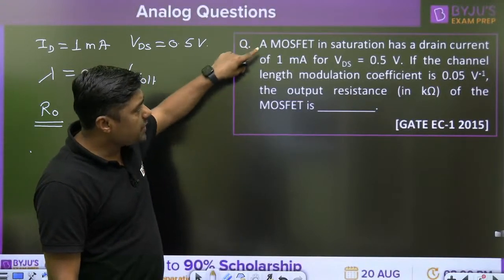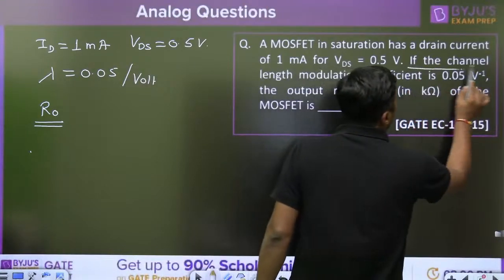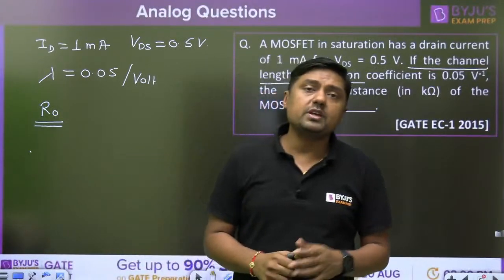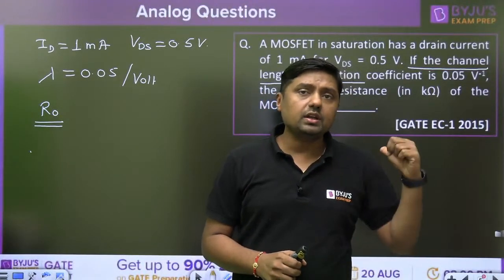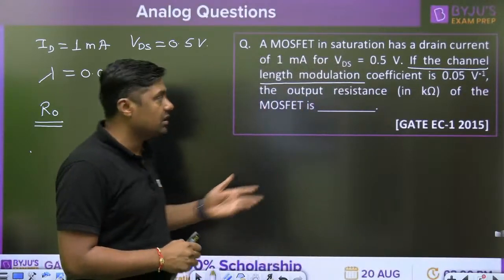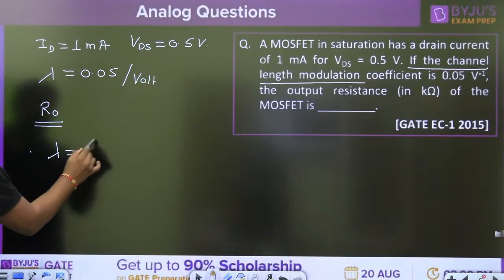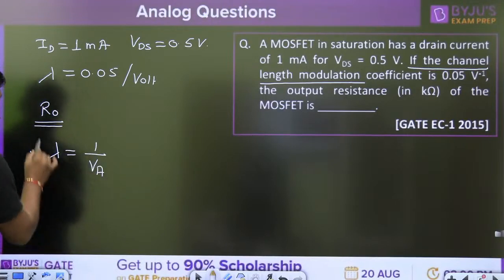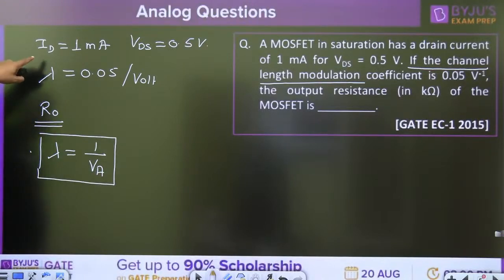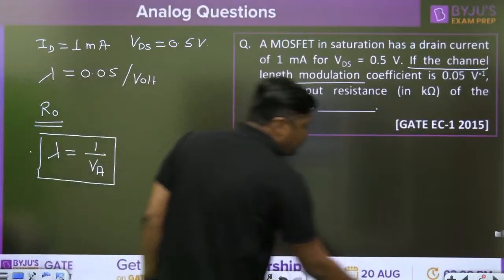Now, it is based on the early effect. Channel length modulation means early effect. In case of BJT, it is known as base width modulation. Here in case of MOSFET, we say channel length modulation, that is given by the early effect. And the coefficient lambda is nothing but 1 by VA. So what is the value of ID? 1 milliampere at VDS equal to 0.5. Then we have to solve this.